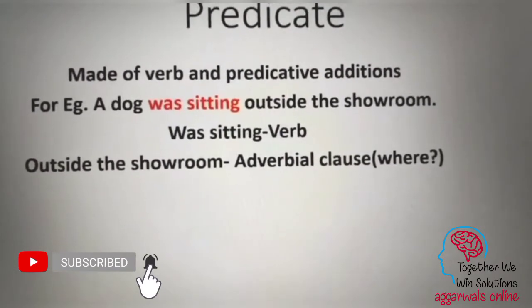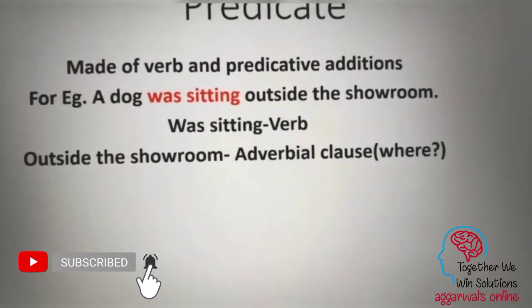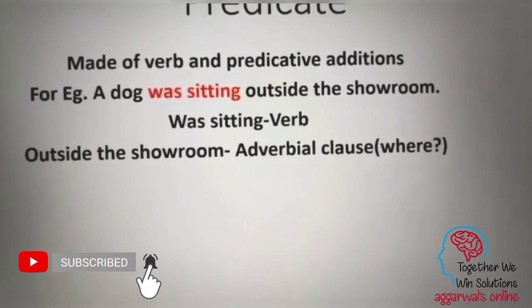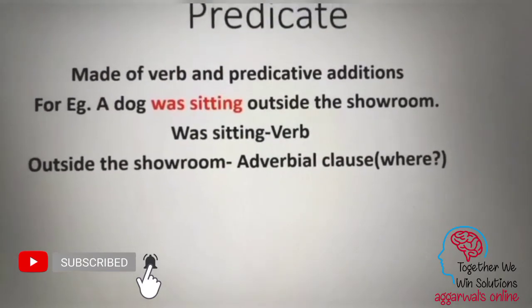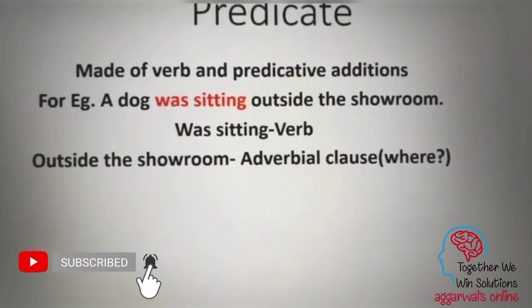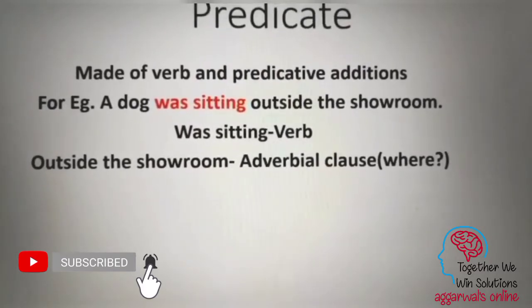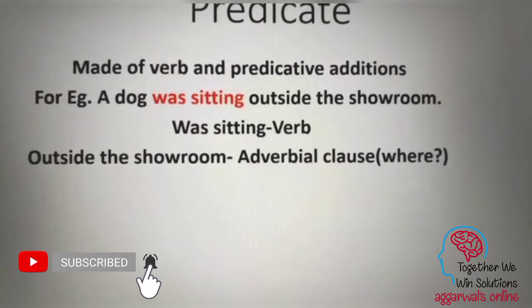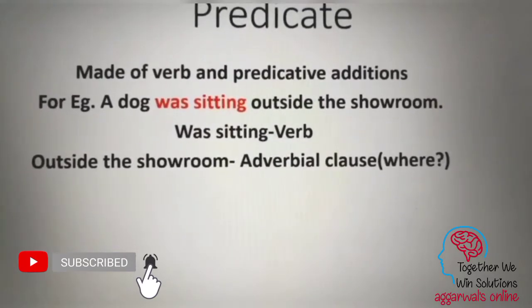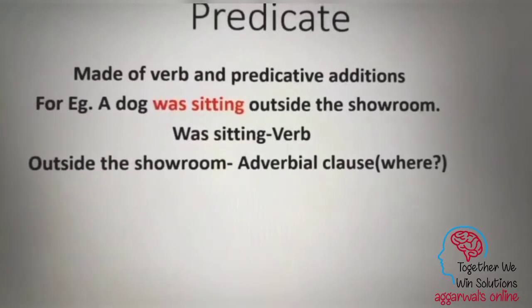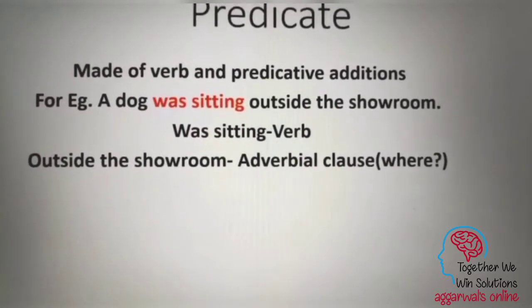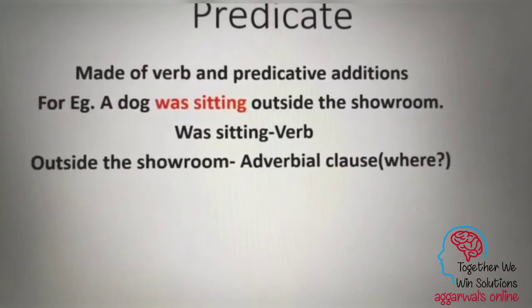Let us consider the example here. A dog was sitting outside the showroom. So we are talking about a dog. So the subject is a dog. What was the dog doing? It was sitting outside the showroom. So which is the verb here? In this case, the verb is was sitting, because both of these words describe a particular action.